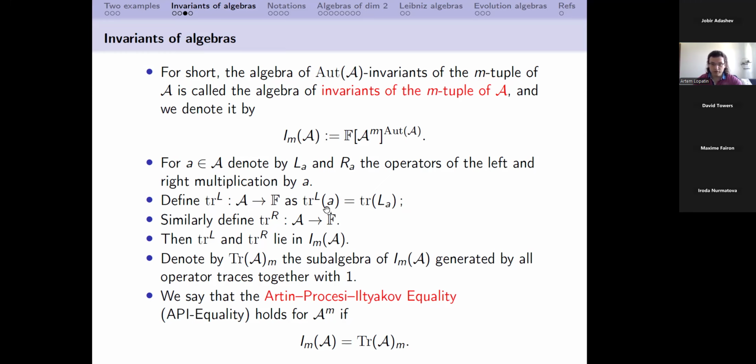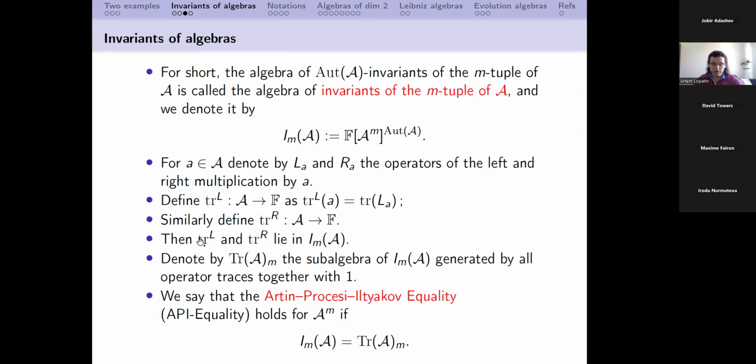Well, of course, this construction doesn't depend on the choice of the basis. And this map, as anyone can see, is of course linear. So then this trace we can consider as an element of the coordinate ring of algebra A. Actually, it's a homogeneous polynomial of degree 1 in the variables of the coordinate ring. Exactly in the same way, we can define the trace of the right multiplication, or simply speaking, the right trace.